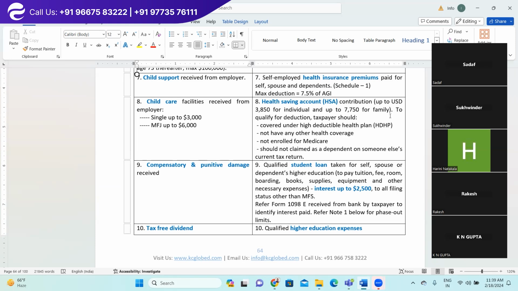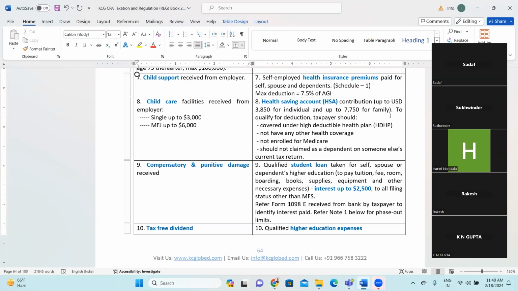Here child care facility means, for example, in big companies in the US like Google, Apple, Amazon, or big firms like EY, PwC, KPMG, they have a separate play area within the office where working parents can bring their kids, and they have all the facilities to take care of the children, right? In that scenario, for single or married filing separately, up to $3,000 is not considered part of the income, and for married filing jointly up to $6,000 is not considered part of income.